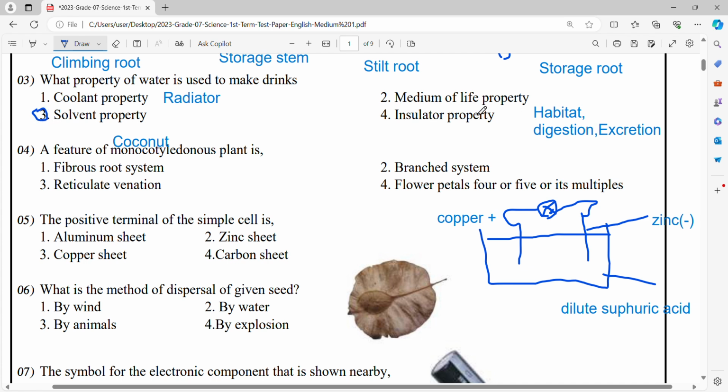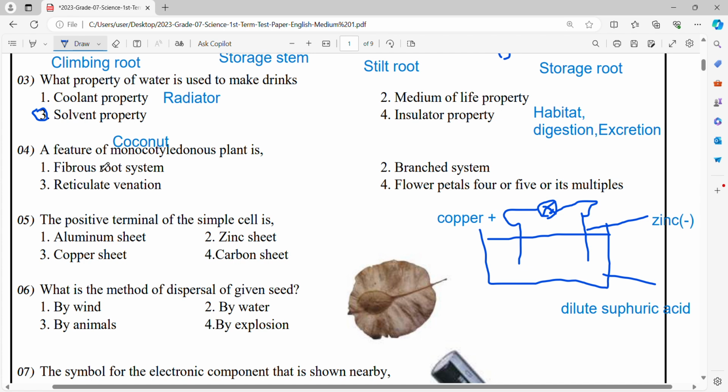As a medium of life, water is the habitat where fish live, and water helps digestion and excretion in humans. For example, in urination, water dissolves urea and removes it from our bodies.